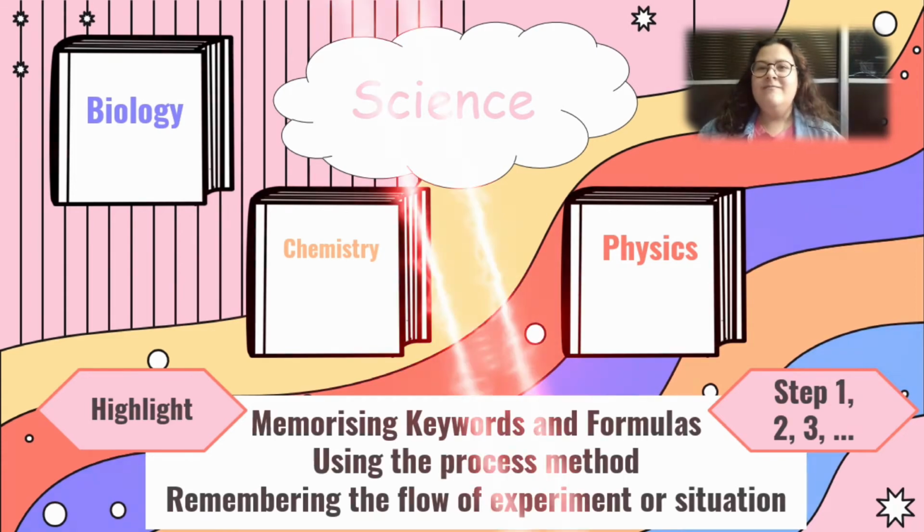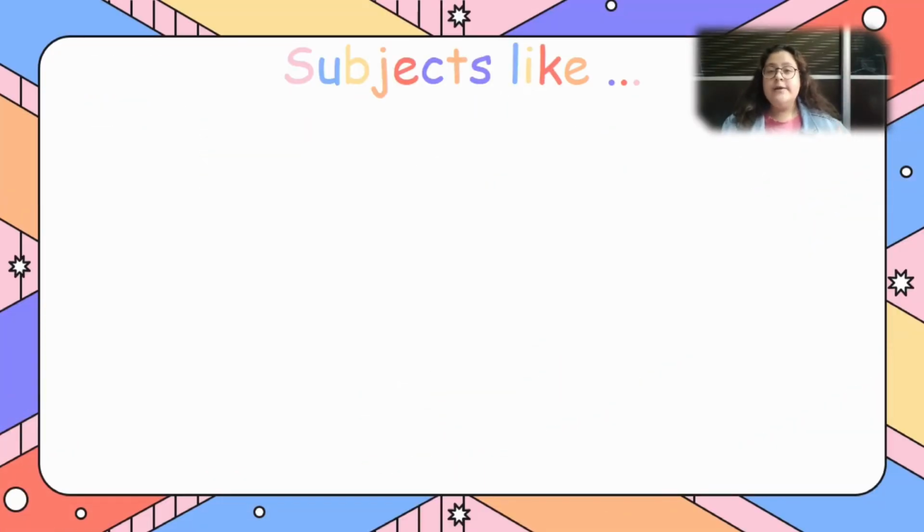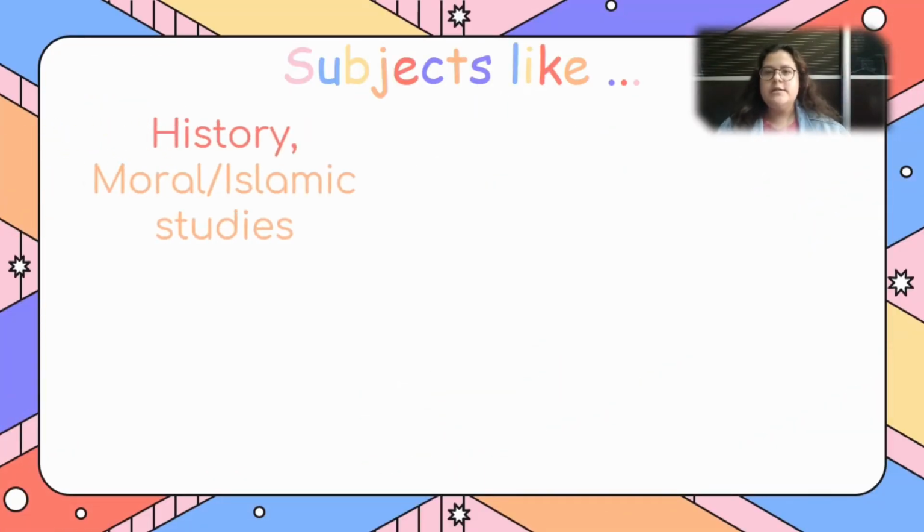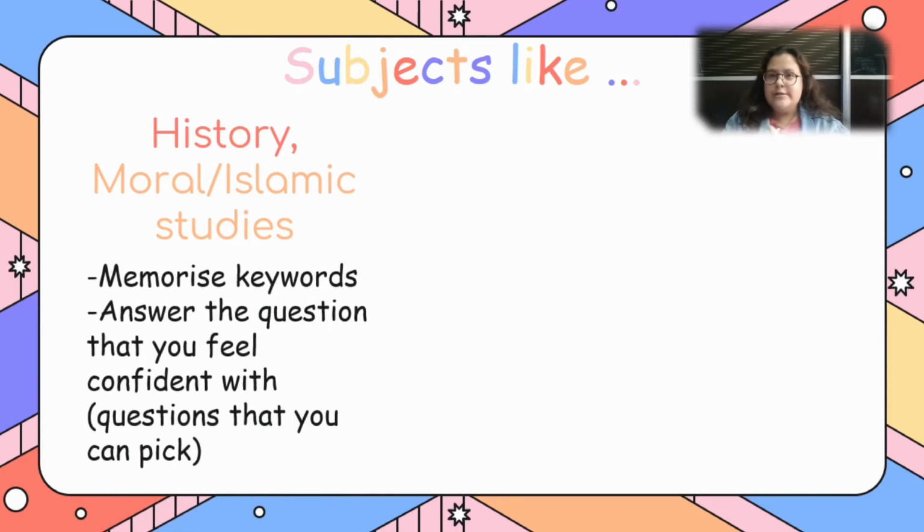And for this, I would suggest you remember keywords in that specific sentence so that you can connect the dots as you go along. And if you have subjects like history or moral and Islamic studies, some tips I would give to you is that you have to memorize the keywords. So you highlight the keywords in that topic so that when you're studying and then when you're doing some questions later on, the words that you highlighted will pop out in your brain